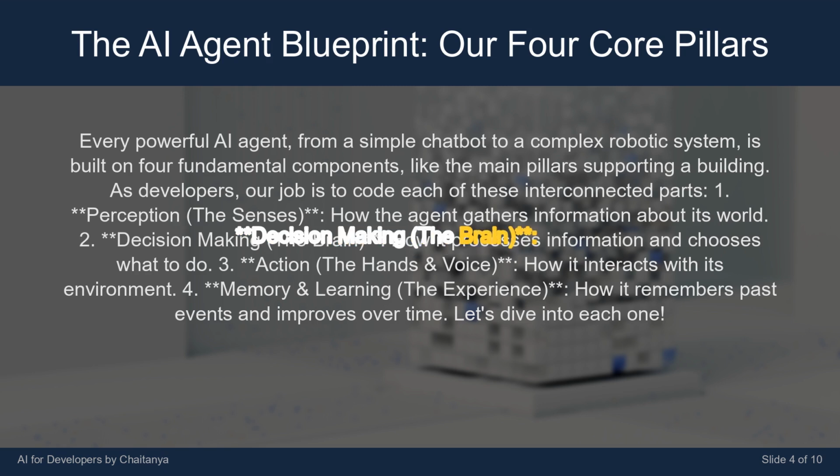Decision-making, the brain. How it processes information and chooses what to do. 3. Action, the hands and voice. How it interacts with its environment. 4. Memory and learning, the experience. How it remembers past events and improves over time. Let's dive into each one.